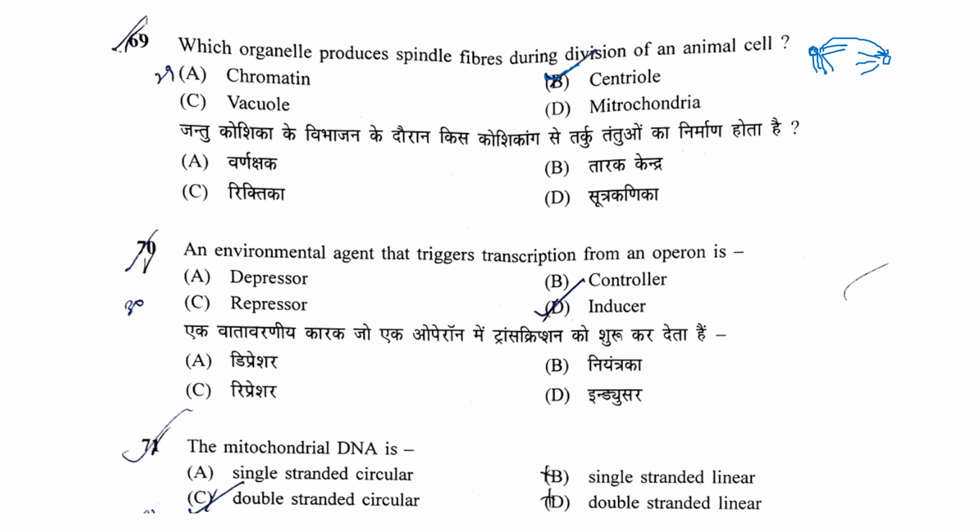Now, an environmental agent that triggers transcription from an operon is depressor, repressor, controller, or inducer. The correct answer is inducer, which induces gene transcription from an operon.